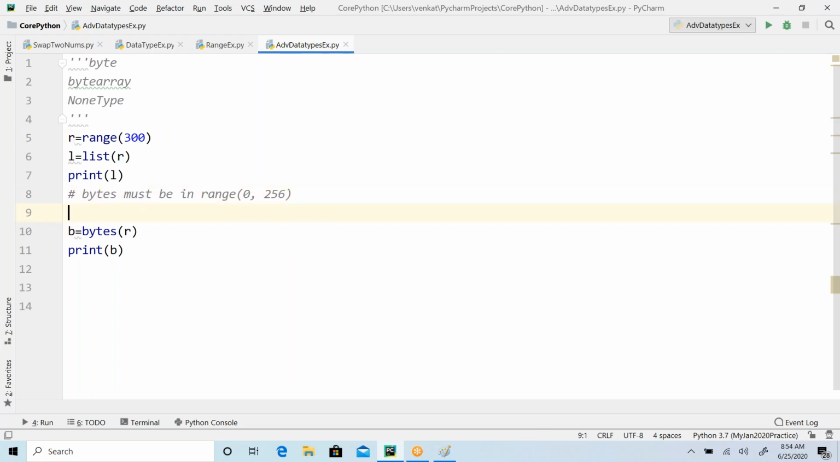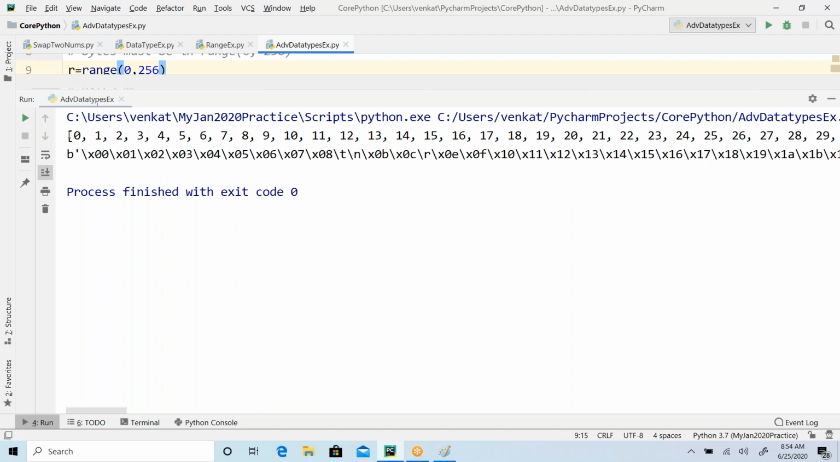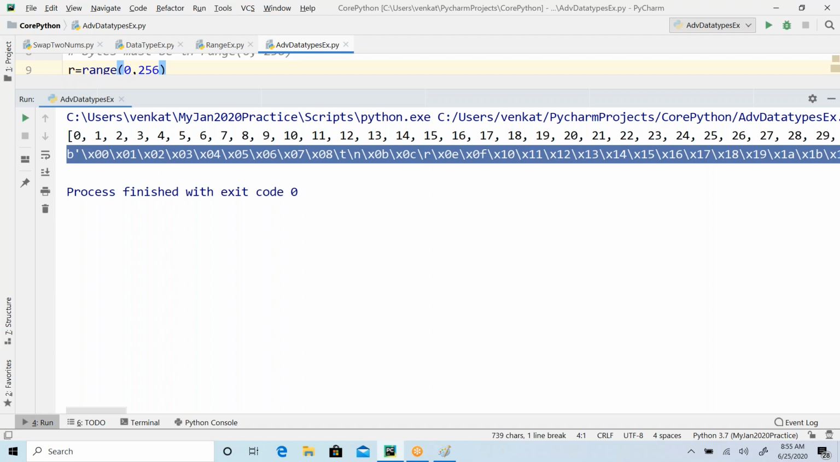So suppose my range is 0 comma 256. Now see that. Now we can see there is no error, right? But if you look at the element format, just try to understand the element data here. I'm just copy pasting. The first is the list, so those are plain numbers. But when you look at the byte array, just take these elements and move from here.